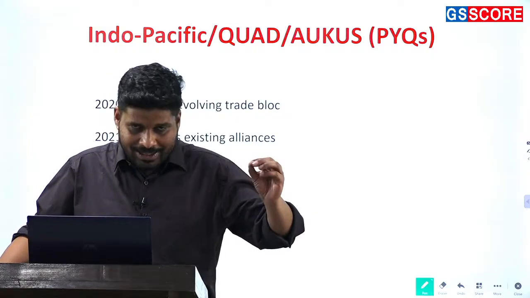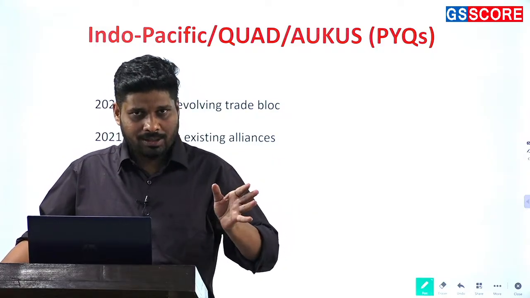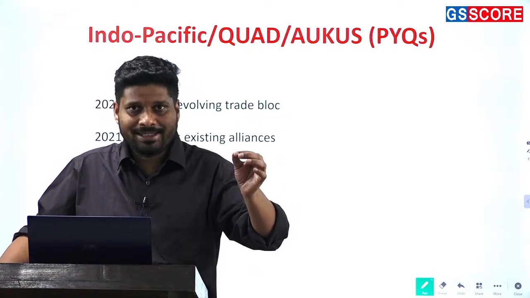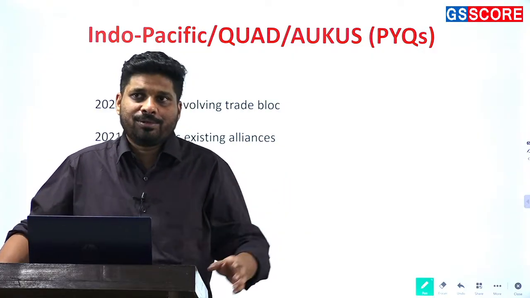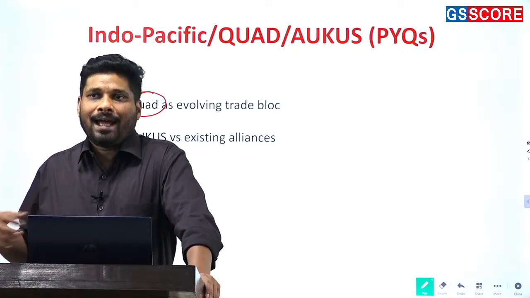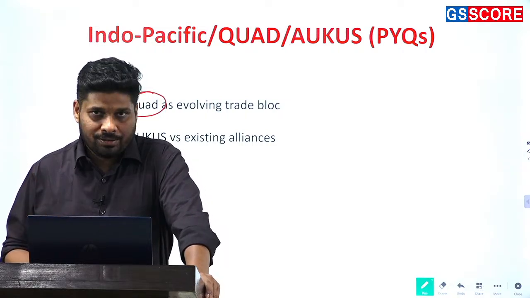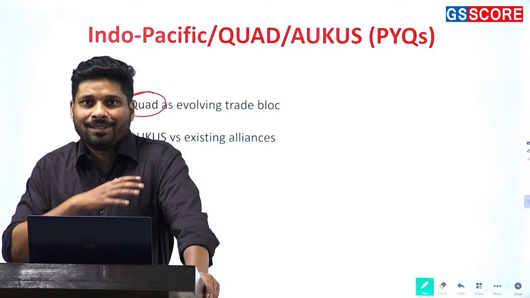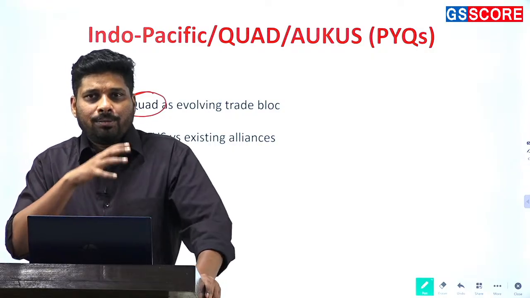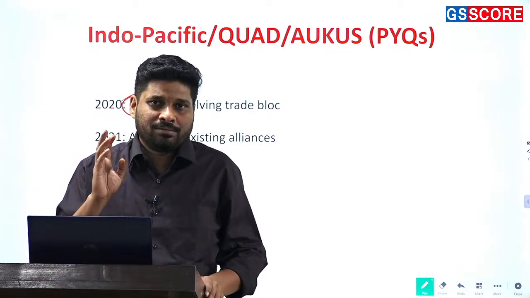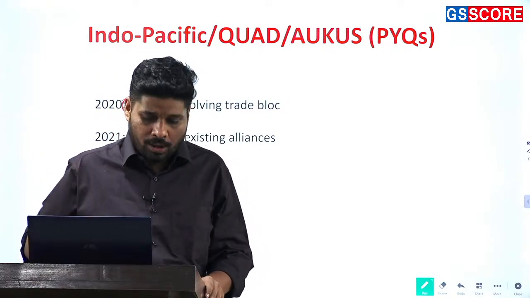You can mention it as one of the points. Somewhere you can write in the answer that China is playing a hegemonic role, and this hegemonic role is because of its economic muscle, and that economic muscle has to be countered to keep the South China Sea and the Indo-Pacific free for navigation. You can write like that. All right.